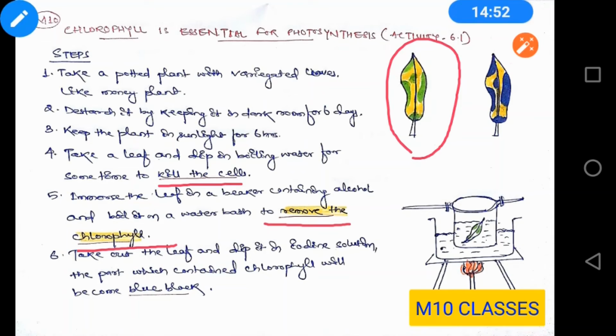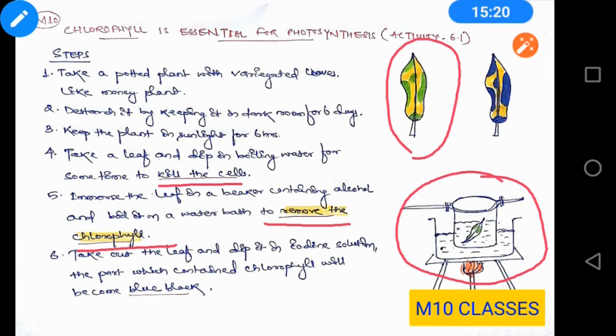The alcohol is used to remove the chlorophyll, and remember, don't boil it directly over the flame. Use the water bath as shown here in the picture. Ethanol has a low boiling point, so it will boil very fast if heated directly, so boil it in a water bath. After boiling it in the water bath, the chlorophyll will be removed.